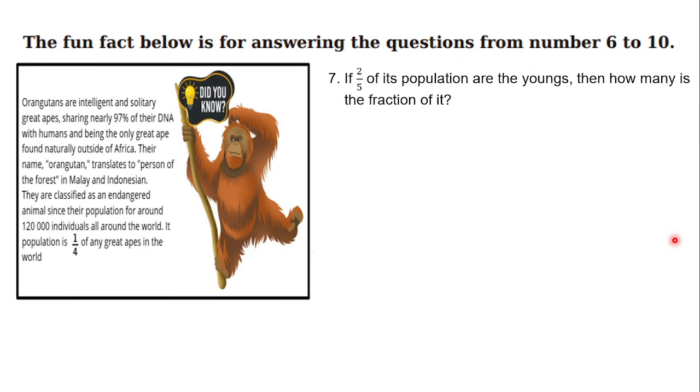Okay. Next, we can go to number 7. Two out of 5 of them are the young. Then what is the fraction of it? Okay, let's see. There's a keyword here: of. What does it mean? Of means a part of, or in mathematics, it's called the multiplication operation.